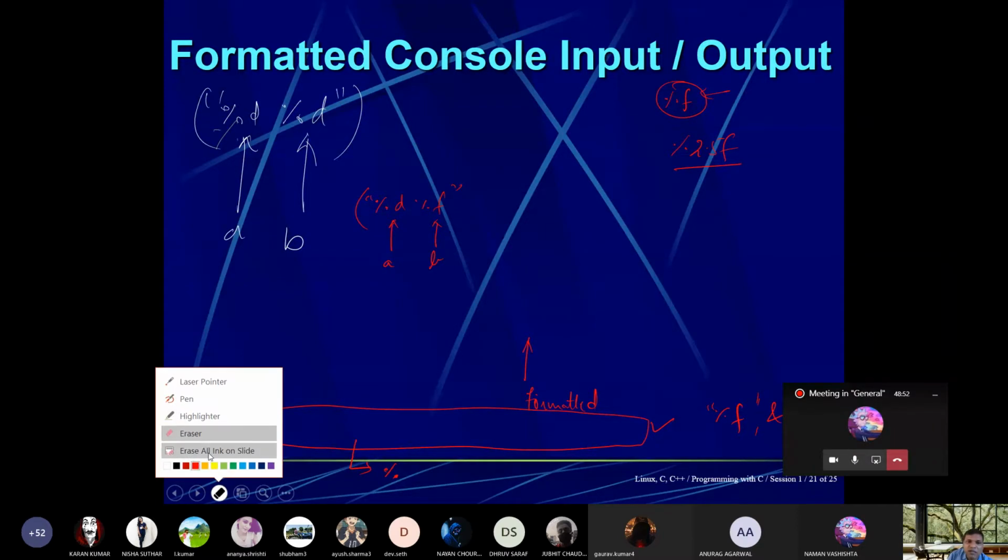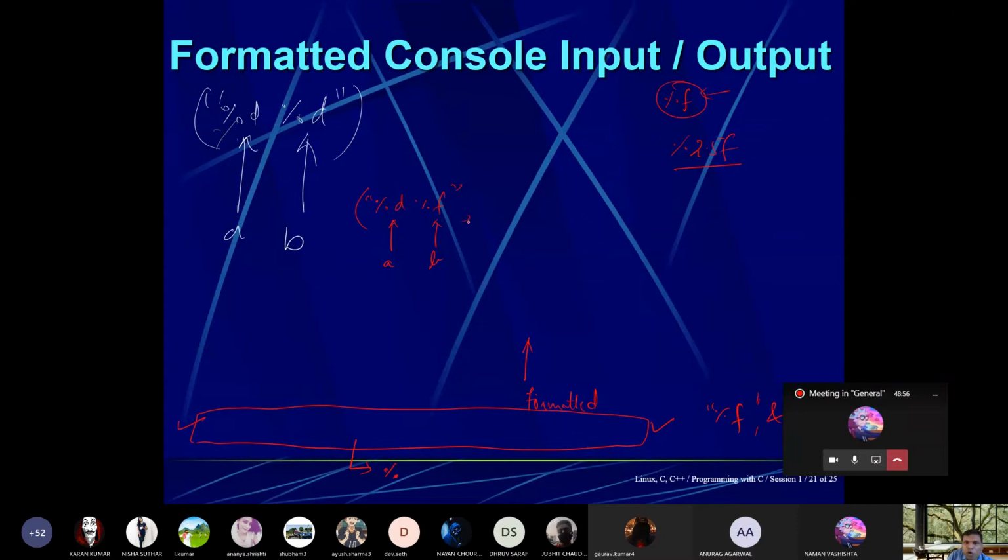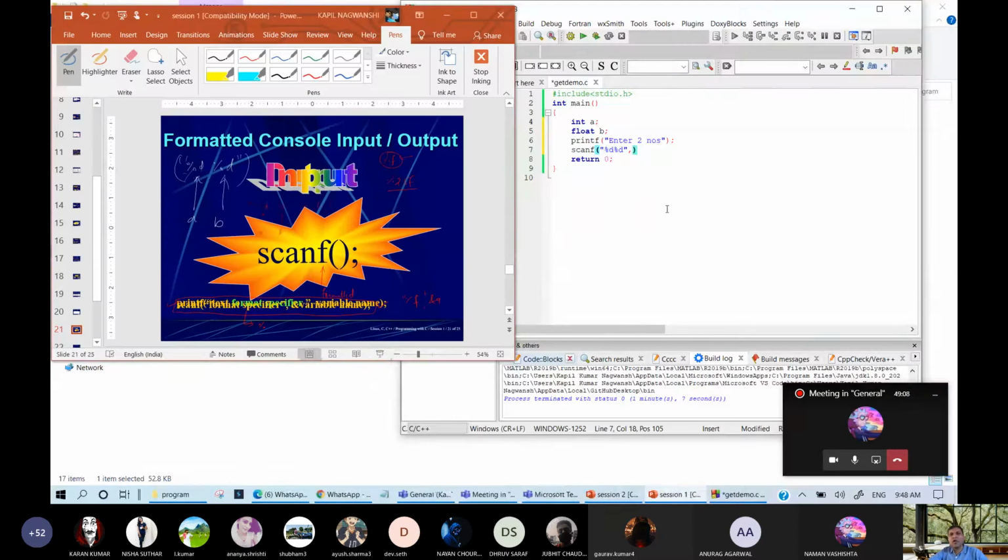And then after that you write a comma followed by A. This is for the corresponding A and this is for the corresponding B. So likewise you can write. Fine. Now come to formatted input output.